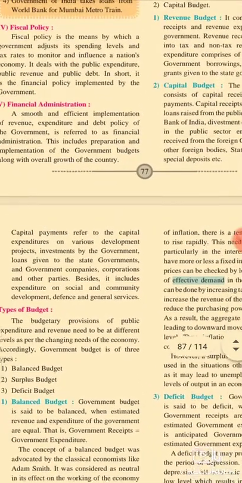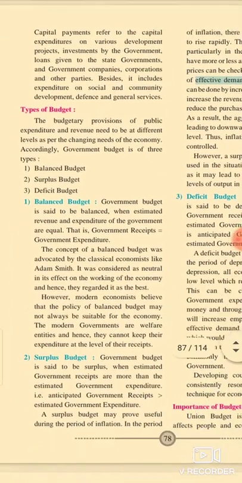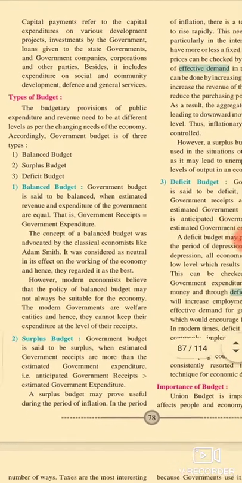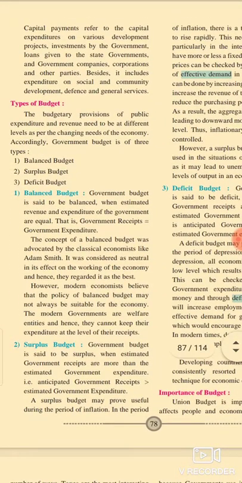After completing both concepts, now I will explain the types of budget. First of all, I introduce the types of government budget: balanced budget, surplus budget, deficit budget. The budgetary provision of the public expenditure and revenue needs to be at different levels as per the changing needs of the economy. Accordingly, the government budget is of 3 types: number 1, balanced budget, number 2, surplus budget, and number 3, deficit budget.